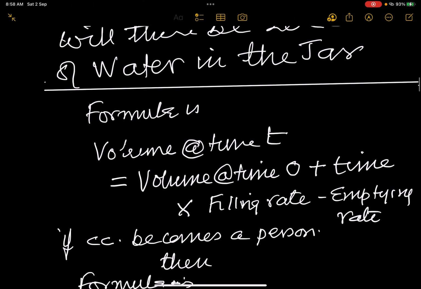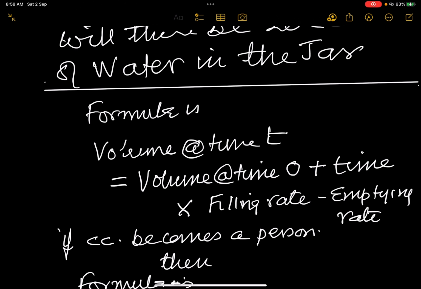The formula is: volume at time t is equal to volume at time 0 plus time into filling rate minus emptying rate. That means 2 cc minus 1 cc, so 1 cc per minute. And if you want to get 20 cc from 10 cc, that means you need 10 cc more of fluid. So it will take 10 minutes to become 20 cc.